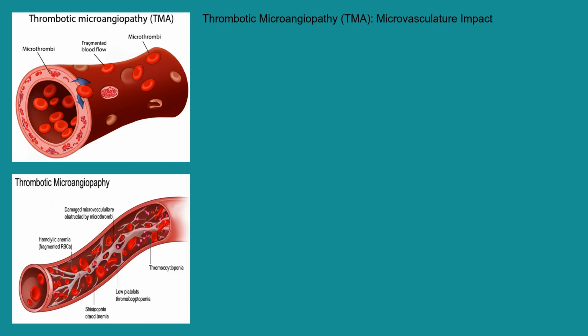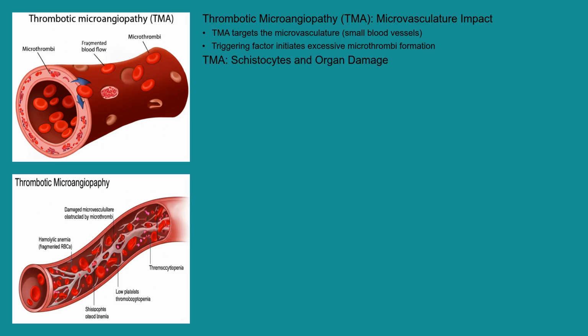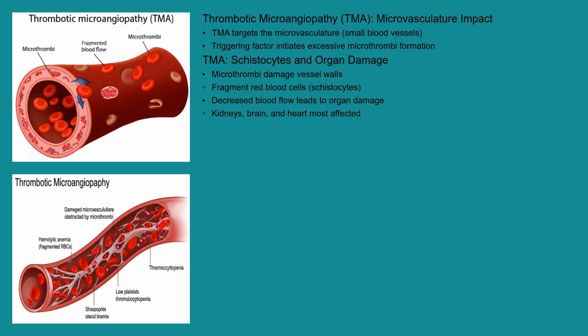The heart of TMA lies in its impact on the microvasculature, the tiniest blood vessels throughout the body. When the triggering factor is present, excessive blood clots form in these small vessels. These clots cause damage to the vessel walls, leading to fragmentation of red blood cells as they squeeze through the narrowed and damaged vessels. These fragmented red blood cells are called schistocytes, and they are a hallmark of TMA. This microthrombosis results in organ damage due to decreased blood flow, particularly affecting the kidneys, brain, and heart.